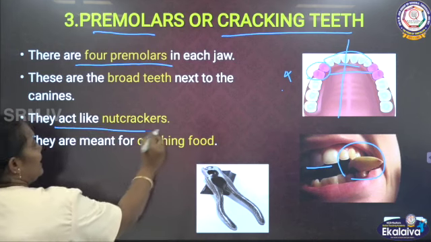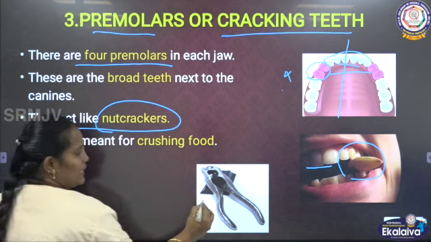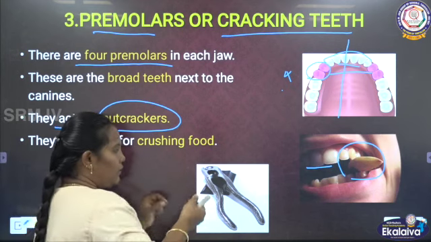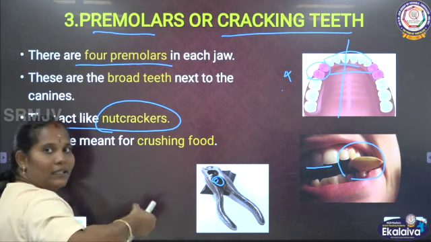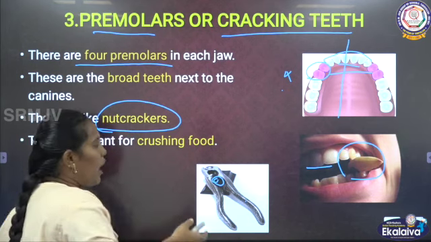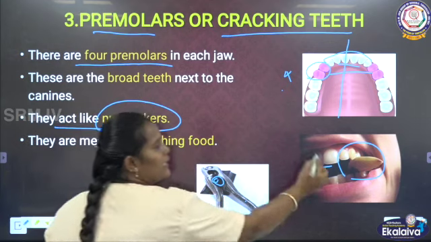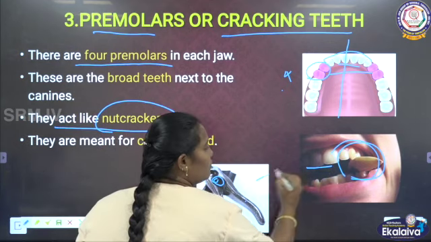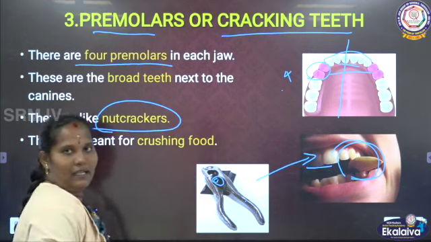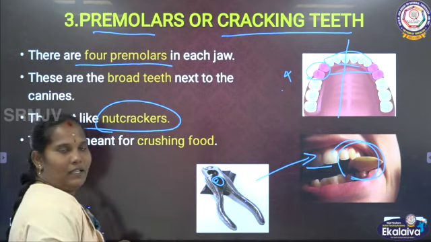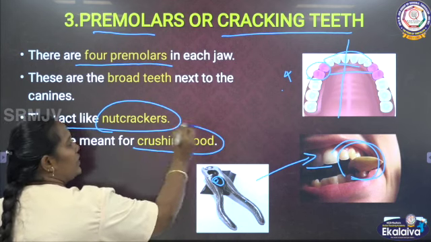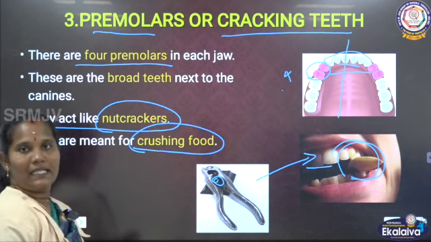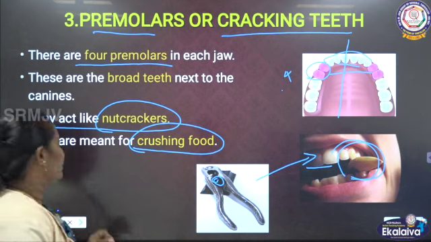They act like a nut cracker. If you keep a nut here and press, the nut will be cracked. In the same way, our premolar teeth work like this nut cracker. That's why the premolar teeth are called the cracking teeth. They crush the food. Clear?